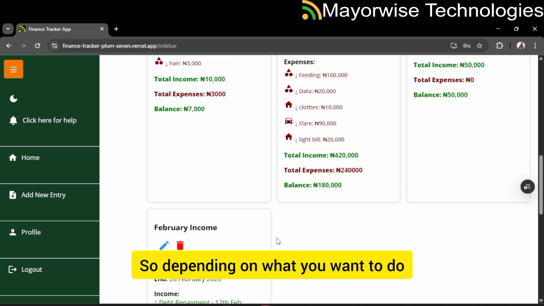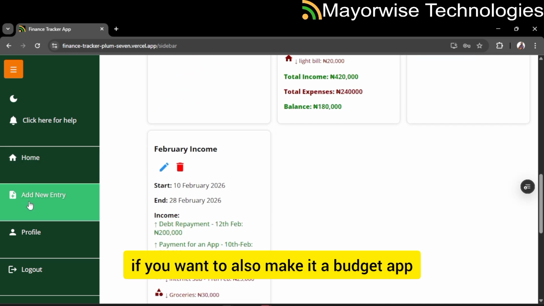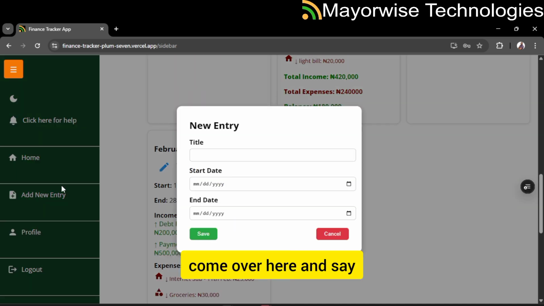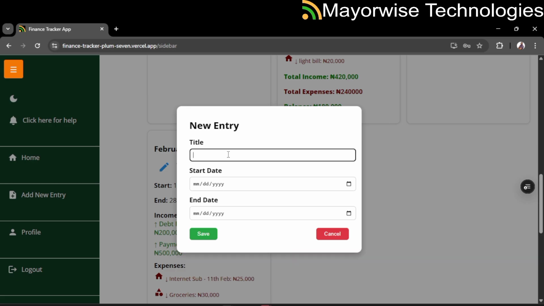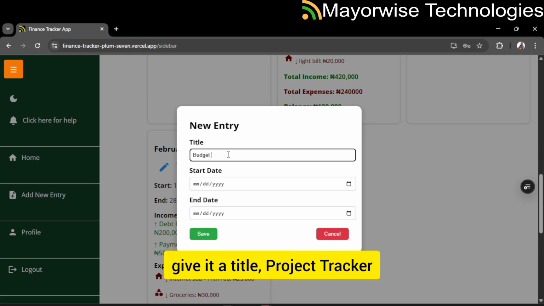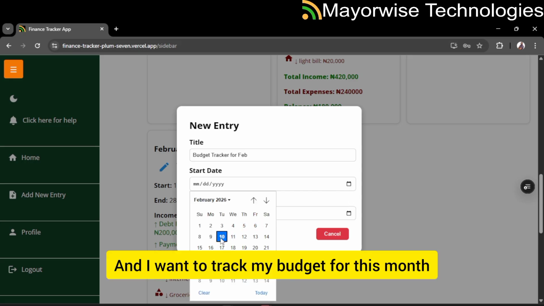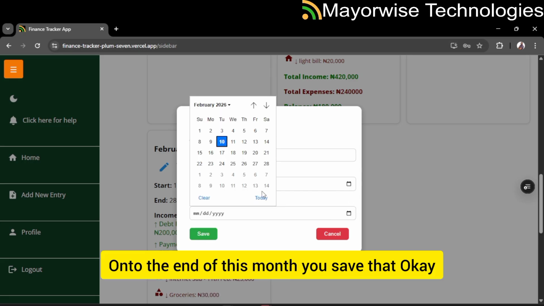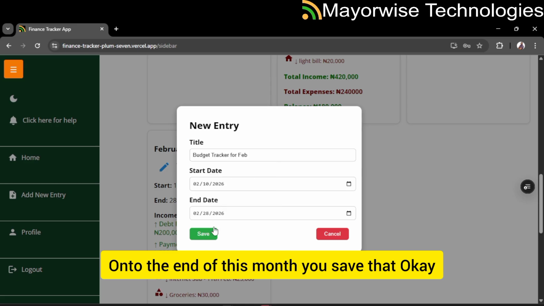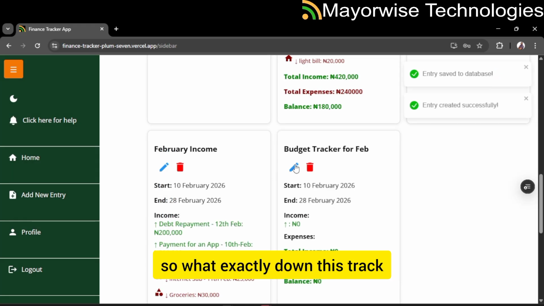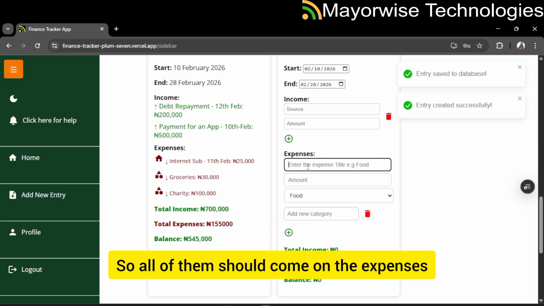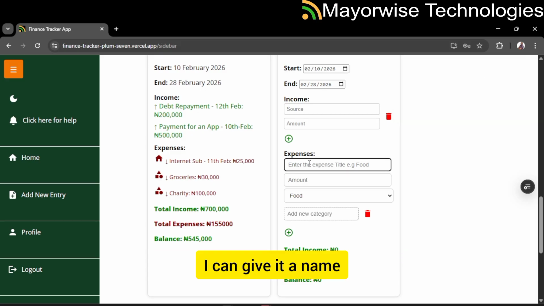So depending on what you want to do, if you also want to make it a budget app, come over here, give a title, budget tracker for February, and I want to track my budget for this month down to the end of this month. Okay, save that. Okay, so what exactly do I want to track? So all of them should come under expenses. I can give it a name.